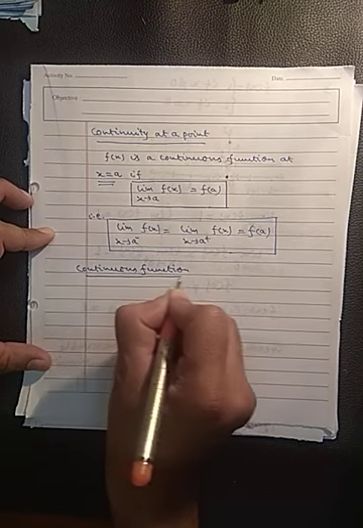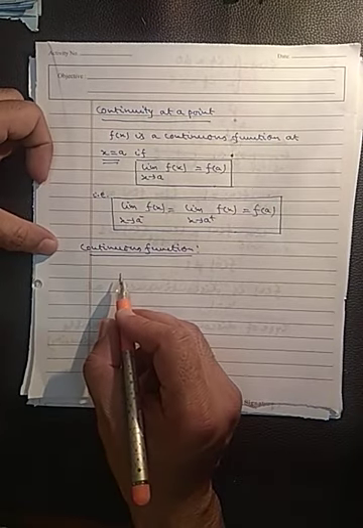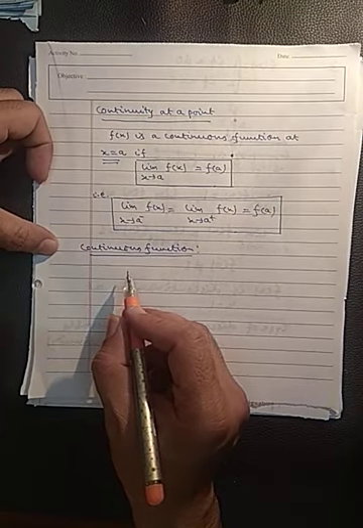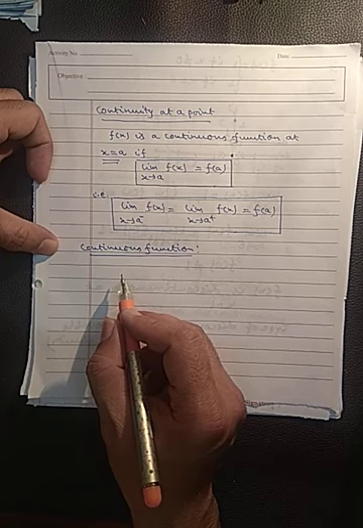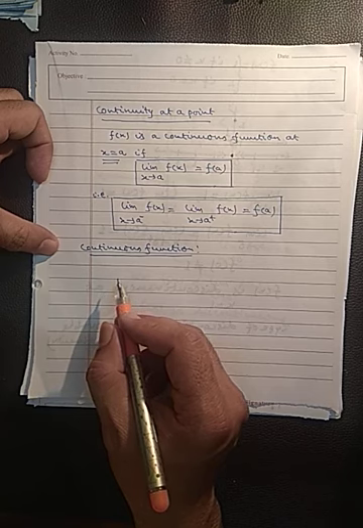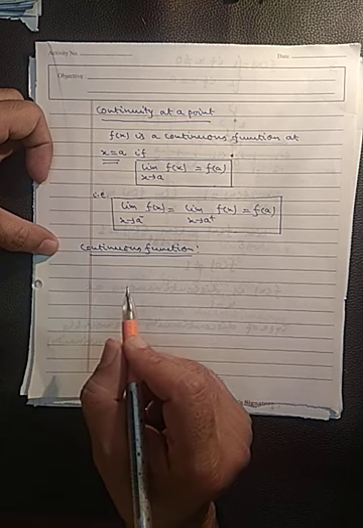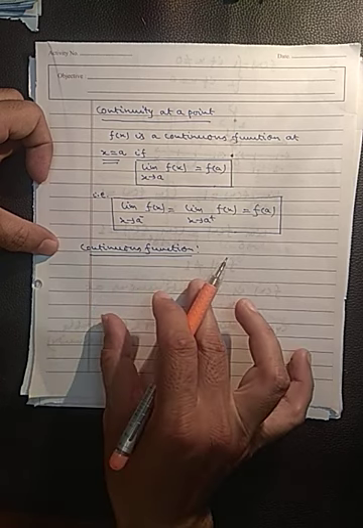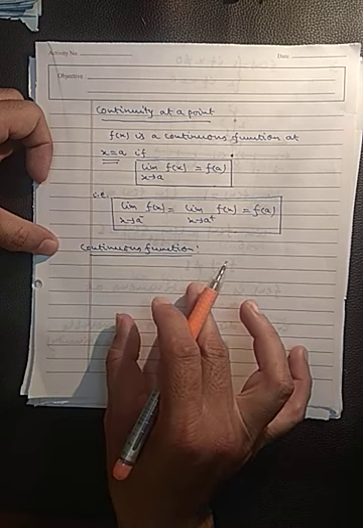Continuous function. We have already discussed in the starting of the chapter that sin x is a continuous function, cos x is a continuous function. In fact, all trigonometric functions are continuous functions because they are continuous in their respective domains. So, what is the definition of a continuous function? A function is said to be a continuous function if it is continuous in its domain.